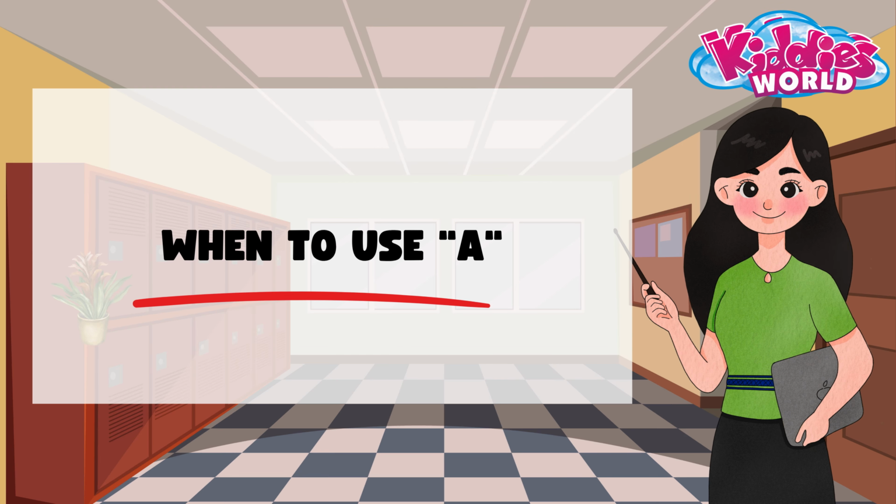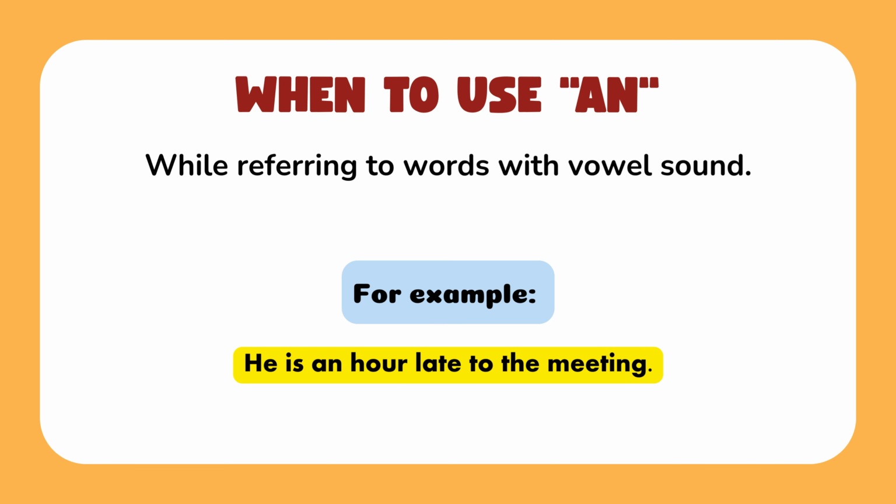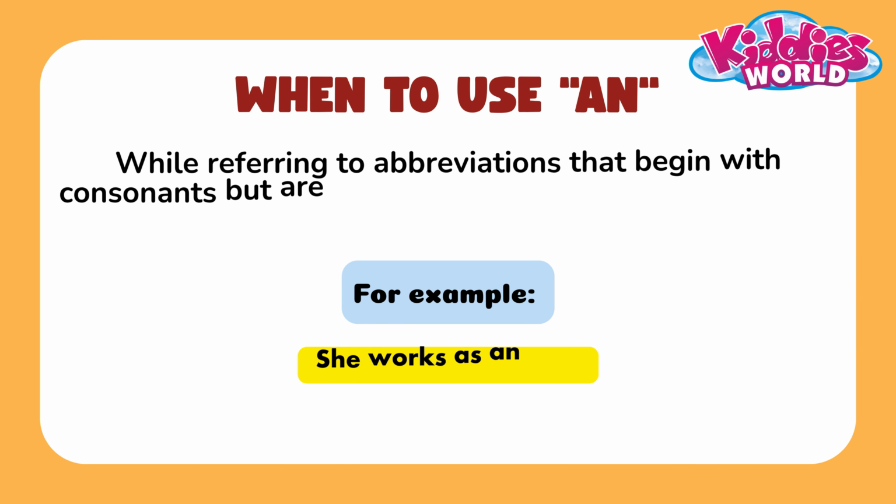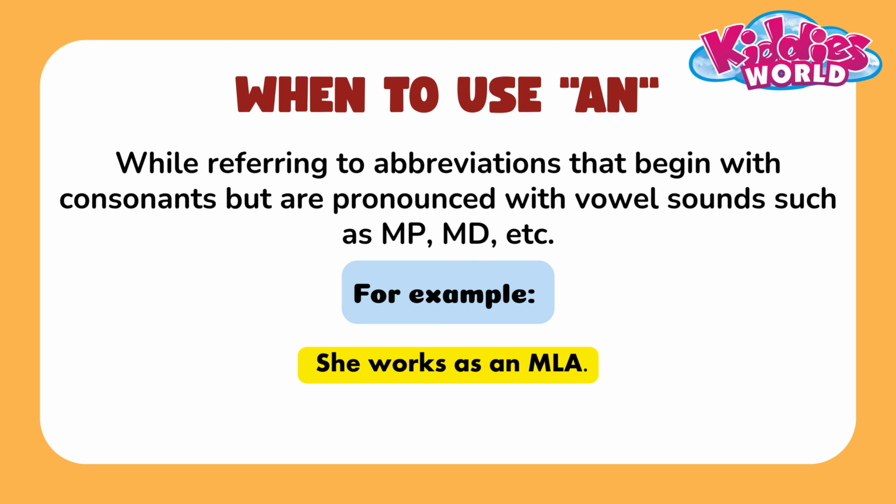When to use "an"? While referring to words with vowel sounds. While referring to abbreviations that begin with consonants but are pronounced with vowel sounds, such as MP, MD, etc.